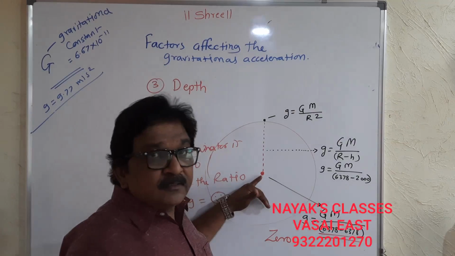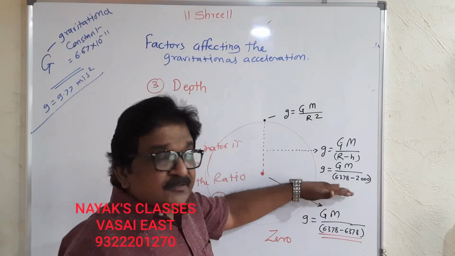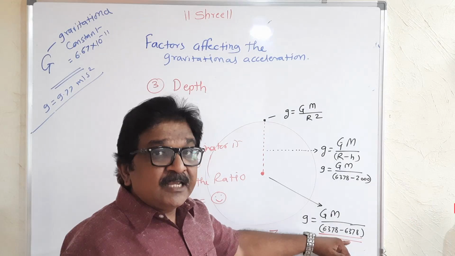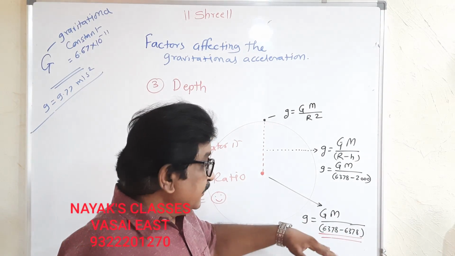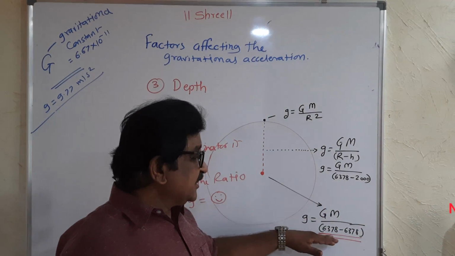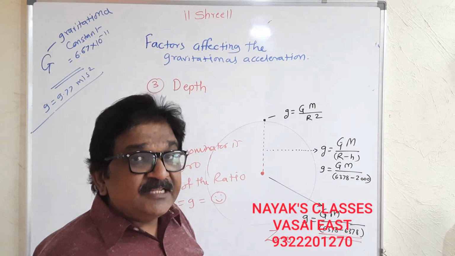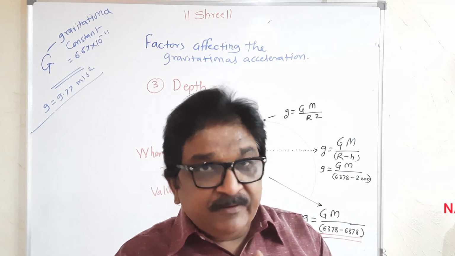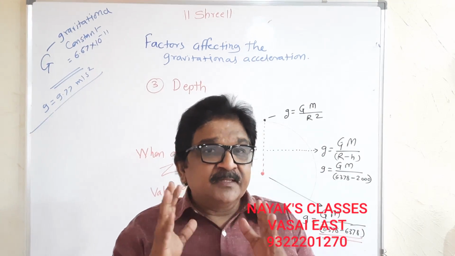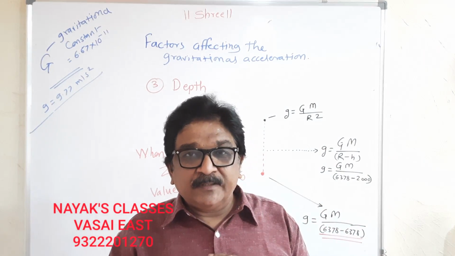So we are actually reaching towards the center of the earth. At the center of the earth, the denominator, radius minus height, R minus h, as we are going down, will become 0: 6378 kilometers minus 6378 kilometers. We reached the center. We can never actually reach the center of the earth, the temperature is too high, so it is impossible.